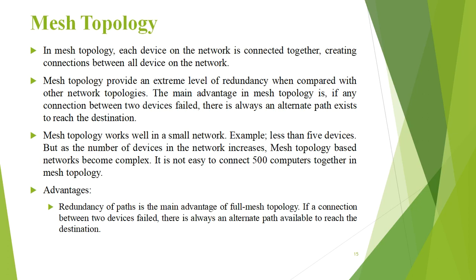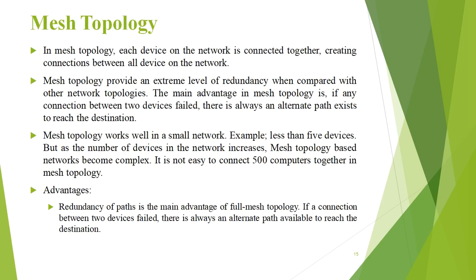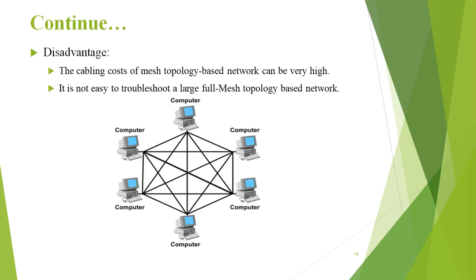Here you can see the architecture of mesh topology, in which more wires are required for the connection. The main advantage of mesh topology is that if the connection between two devices fails, then it will find an alternate path available to reach the destination. The disadvantage is that the cabling cost is very high. It is not easy to troubleshoot a large mesh topology based network.